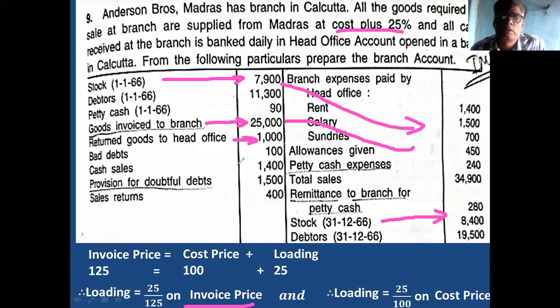6 items on the debit side, 6 items on the credit side. You remember, I explained the problem and there is no time to solve this problem. I'll solve this problem tomorrow.